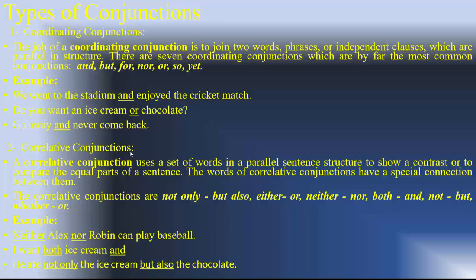I hope not. Correlative conjunctions. A correlative conjunction uses a set of words in parallel sentence structure to show a contrast, opposite meanings, or to compare the equal parts of a sentence. The words of a correlative conjunction have a special connection between them. The correlative conjunctions are not only, but also; either, or; neither, nor; both, and; not, but;